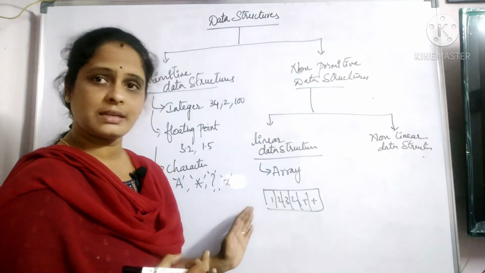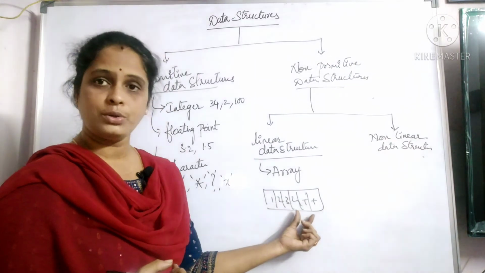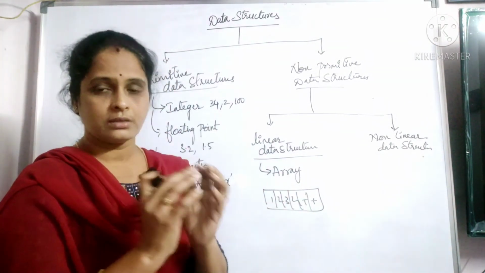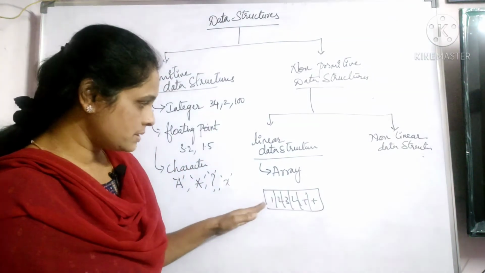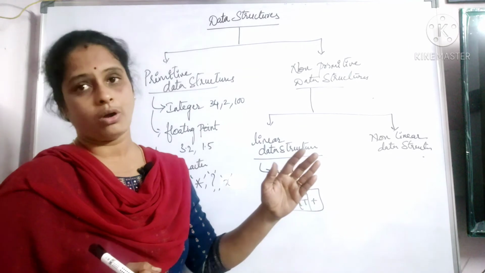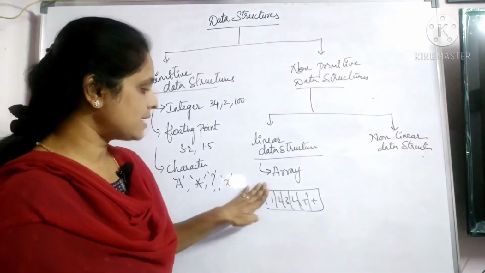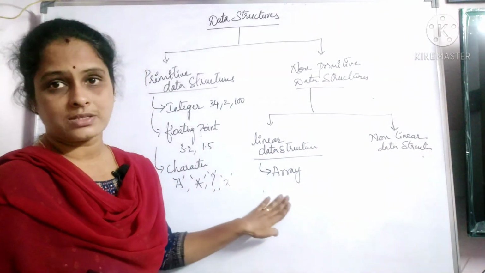Suppose if I say this is an integer type of array, then each block is going to hold 2 bytes of memory, and each element stored in it is also holding 2 bytes of memory. I'm talking about memory representation. So if you see here, data is stored in an ordered way, in a particular order, in a sequence, right? So such type of data structure comes under linear data structure.